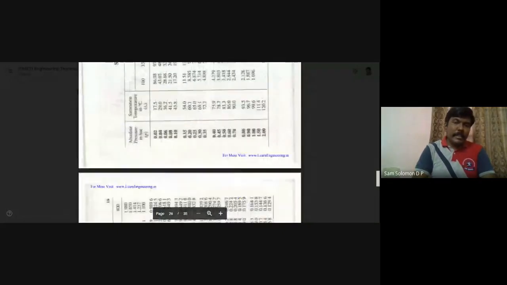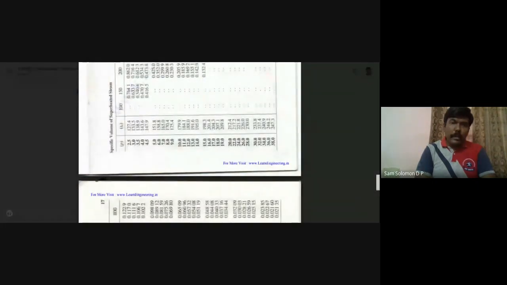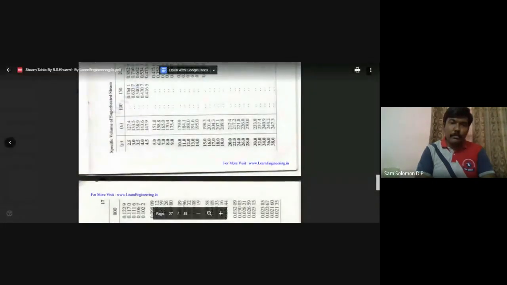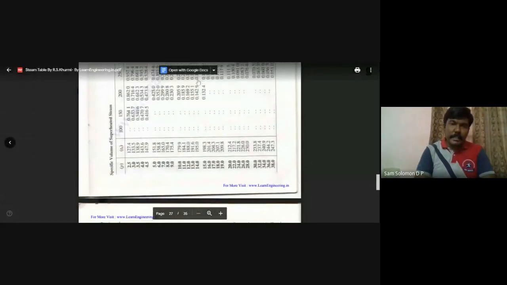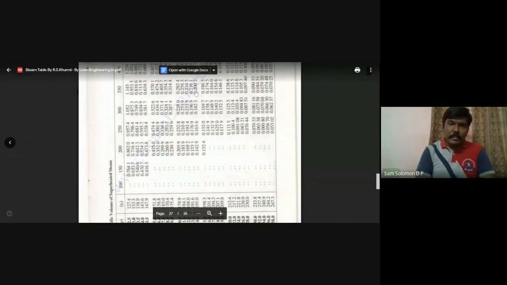In table 3, go to 14 bar. Now you have to move on to 380 degrees centigrade. But in the 14 bar, what is given here is 350 and 400. In between, you have got 380.